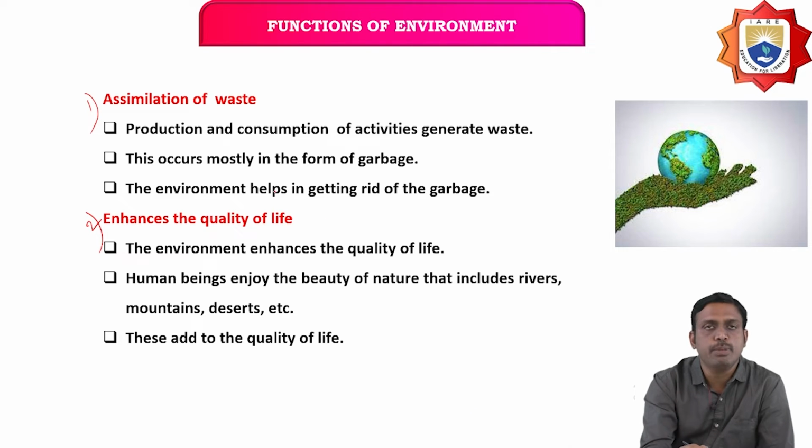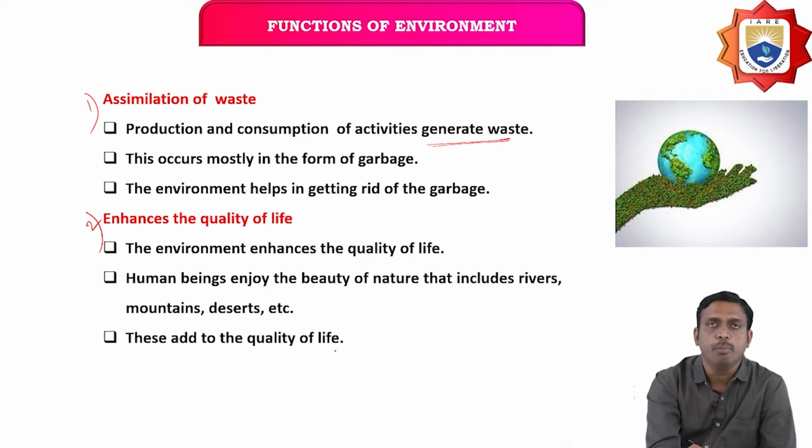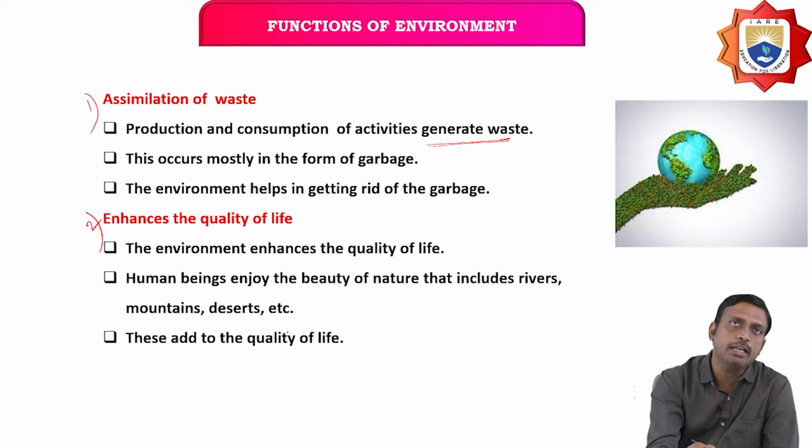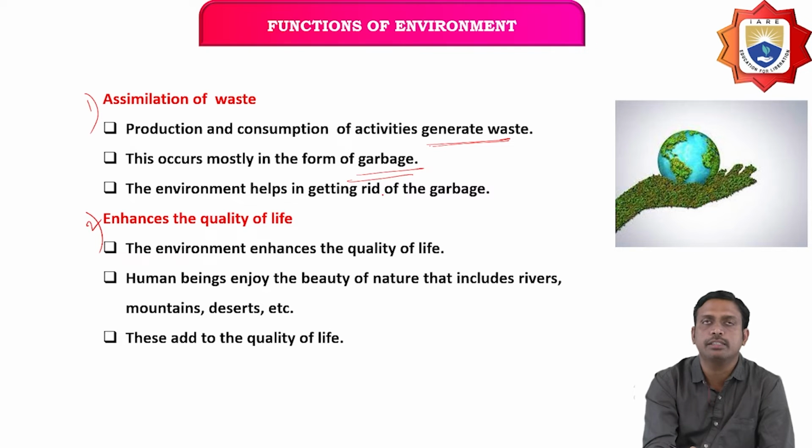Now, what is assimilation of waste? It covers the production and consumption activities that generate waste. This occurs mostly in the form of garbage, useless things.